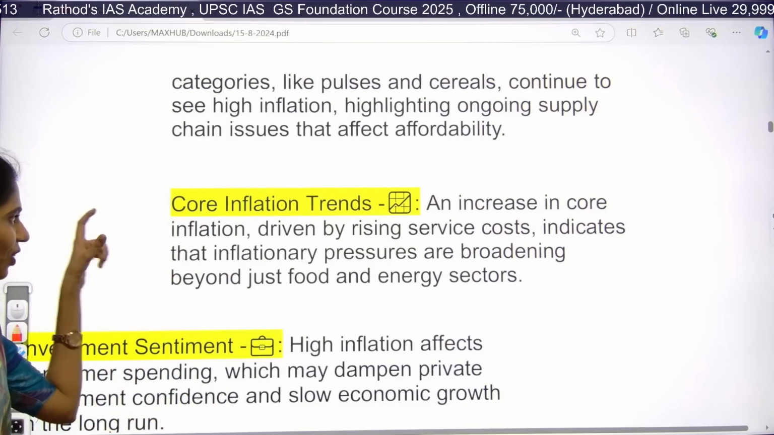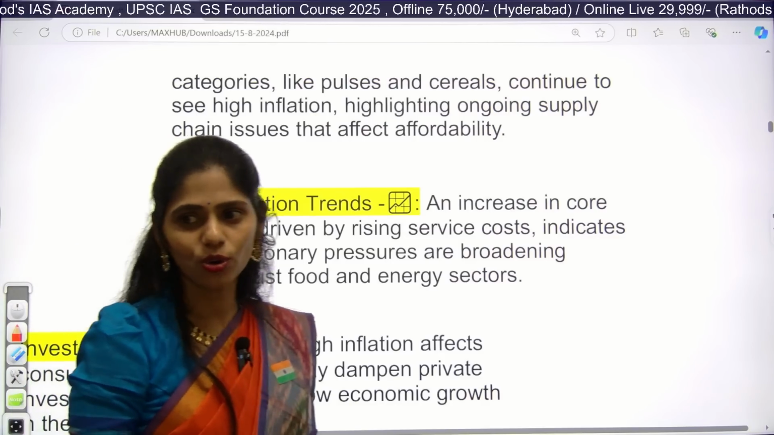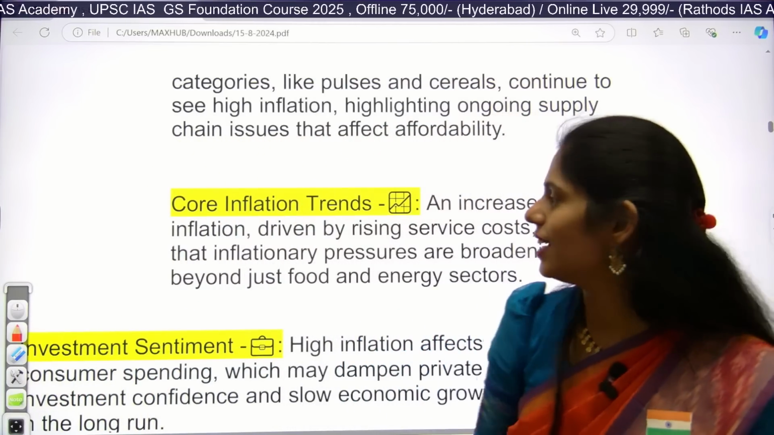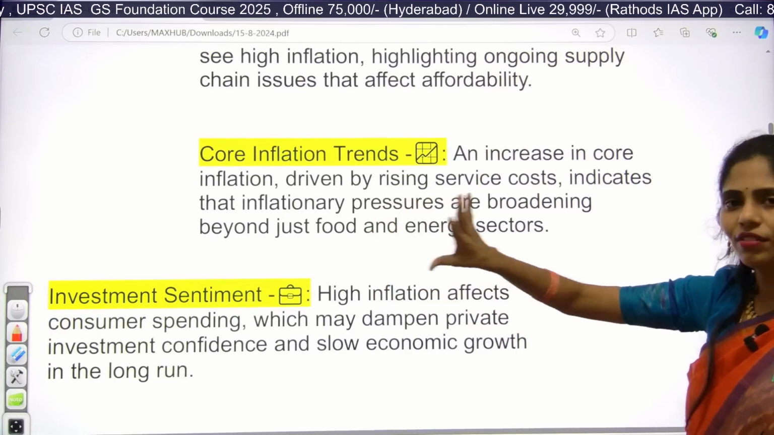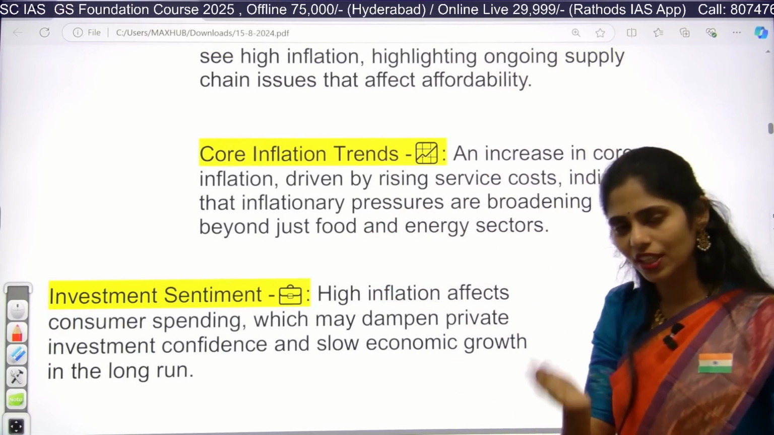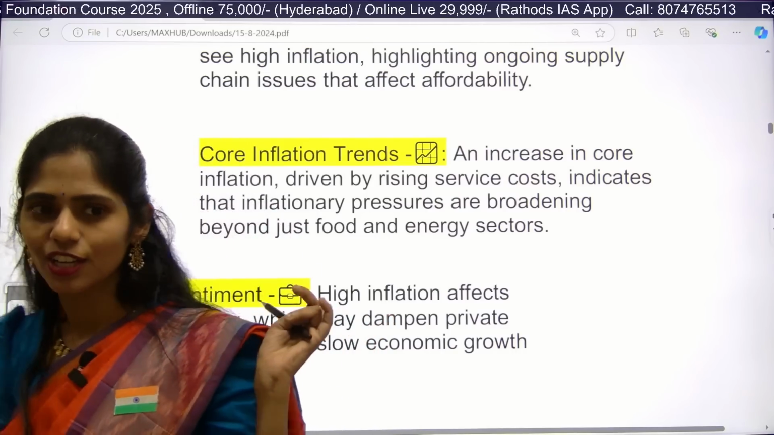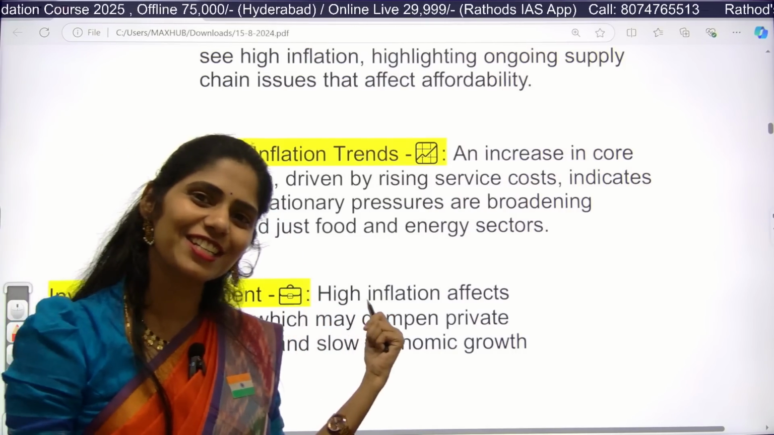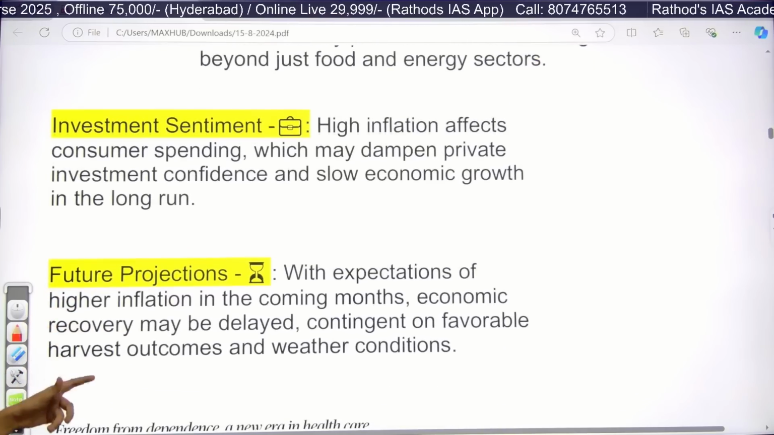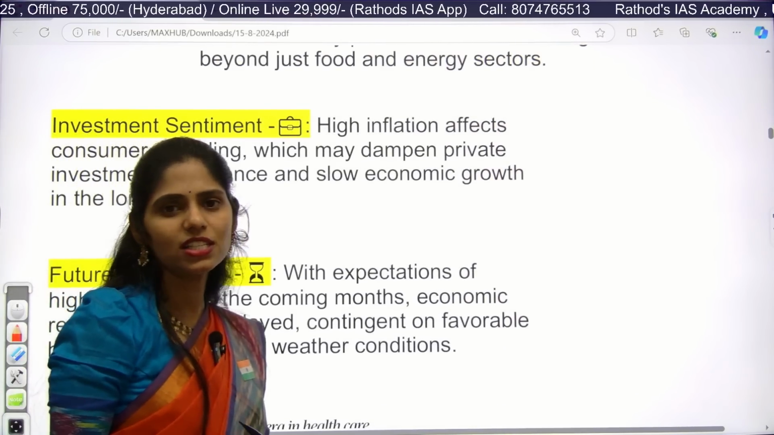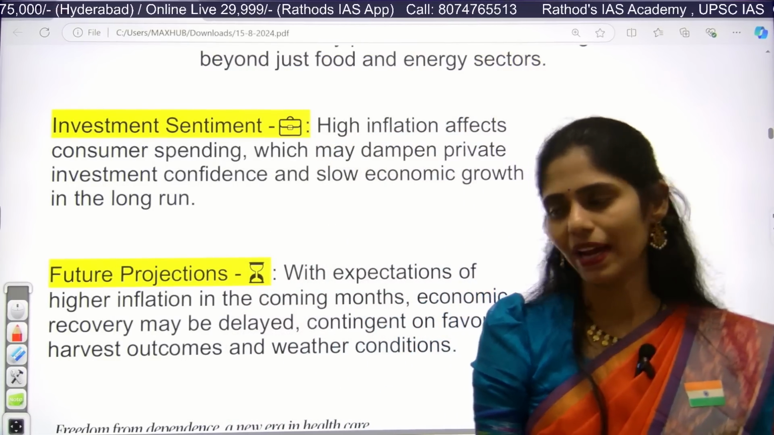Apart from that, there are very important products that we consume, which are called the core sector. In that core sector, there is an increase of price. Whenever we take inflation together, if you remove food and energy, that is called the core sector, right? In this core sector, prices are increasing. And next, there is also an impact on investment. We are attracting less private investment, so because of that there is also an impact.